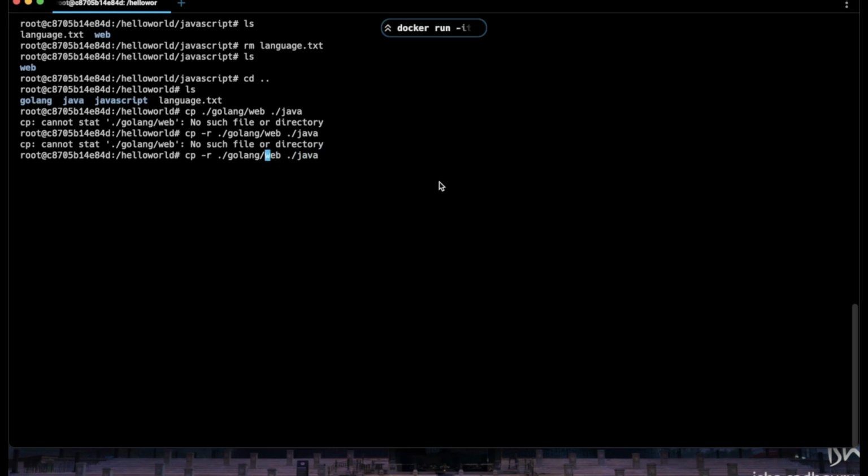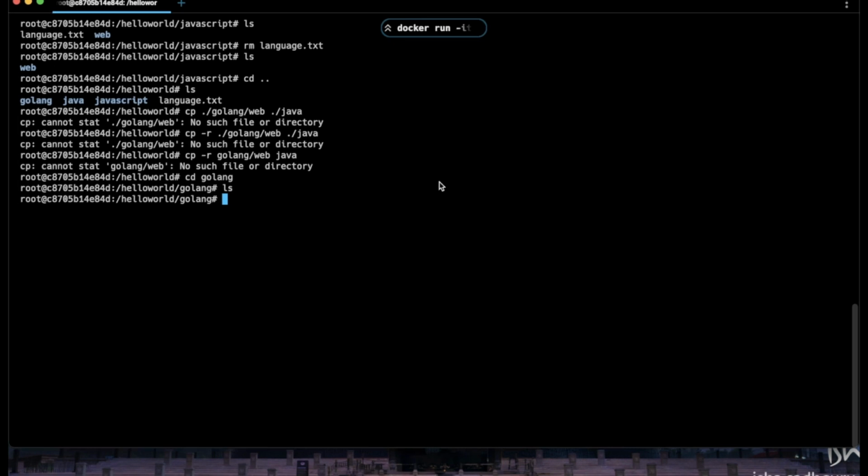Okay, there might be some other way. Do we have a web inside this? Oh, sorry. Inside the Golang, we don't have web, and that's the reason we are not able to copy web to the Java directory, right? Instead, we have this web directory inside the JavaScript, as we moved it from Golang to Java.